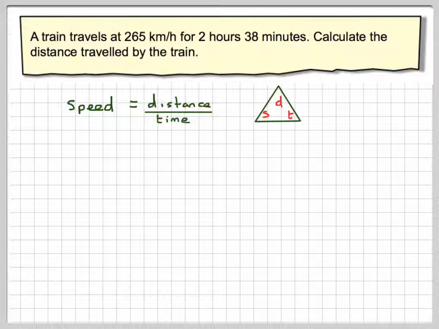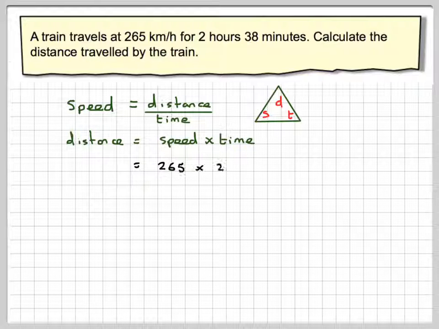Now if we make this little triangle, speed is distance divided by time, therefore distance is speed times time. So distance is equal to speed times time, which is equal to 265 times 2 hours and 38 minutes. We've got a mixture here of hours and minutes, so we need to change that all into hours.